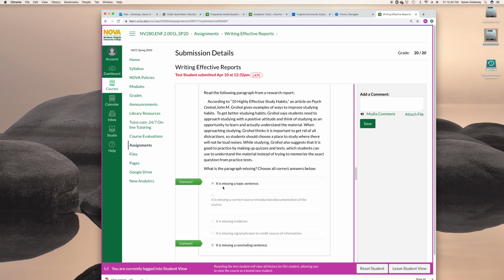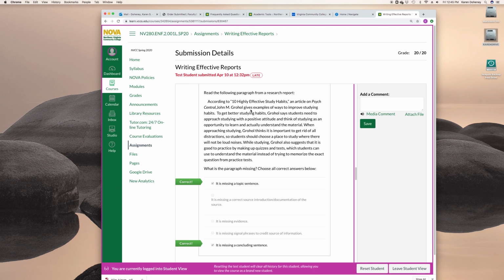What I don't have is a topic sentence that says what this whole paragraph is about, and I don't have a concluding sentence that says why this whole paragraph is important. How do I know that for sure? Remember, you are in charge of writing the topic sentences and the concluding sentences. That means that your topic sentence and your concluding sentence should not have a source citation in them at all.